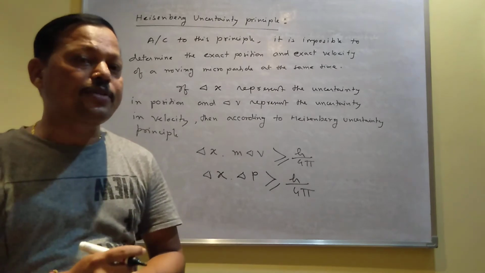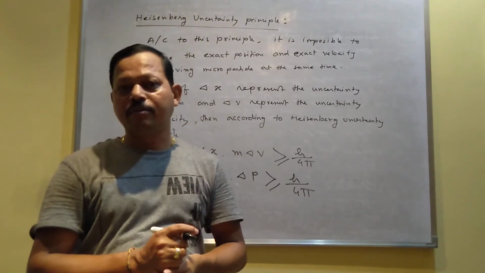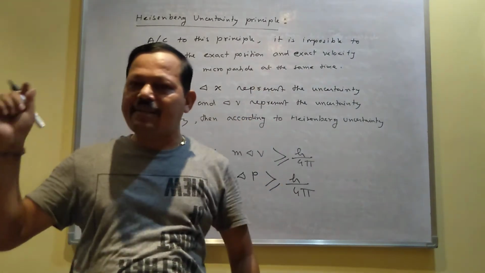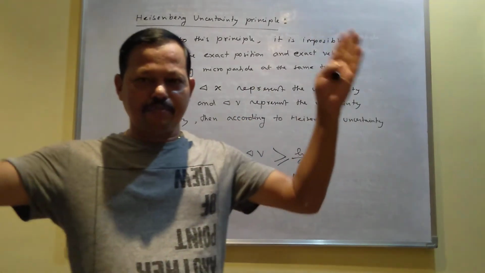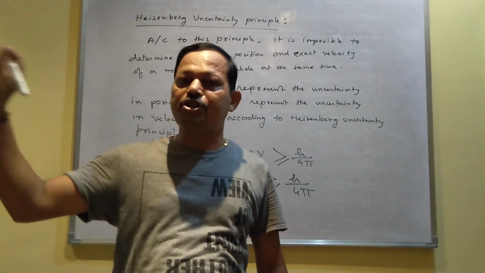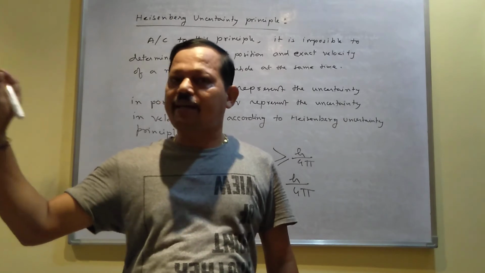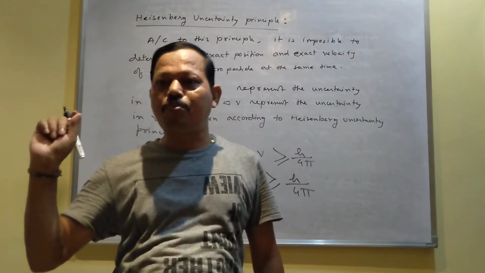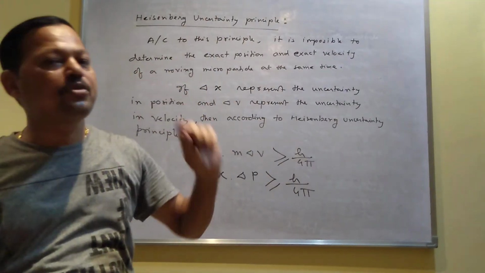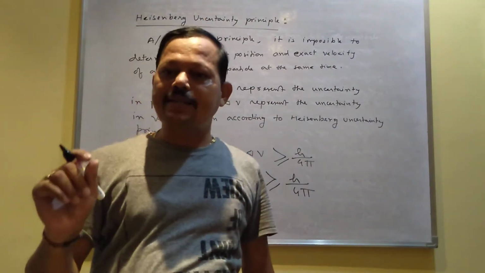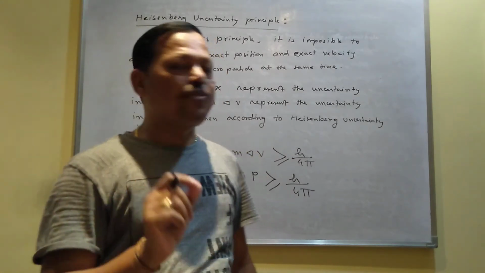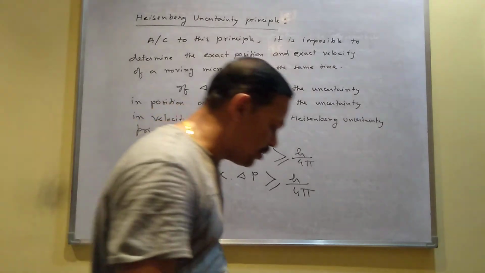But if the particle is a macroparticle, then this principle is not applicable. Suppose a bus is moving on the road, the bus is a macro object. So when a bus is moving on the road, you can find out the position and velocity at a time, because it is a macroparticle. So for that type of substance, the Heisenberg uncertainty principle is not applicable. It is applicable only for microparticles, I mean small particles.